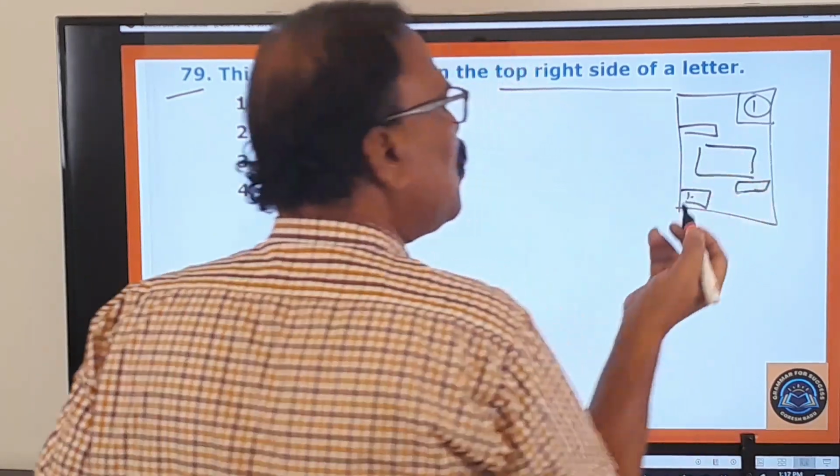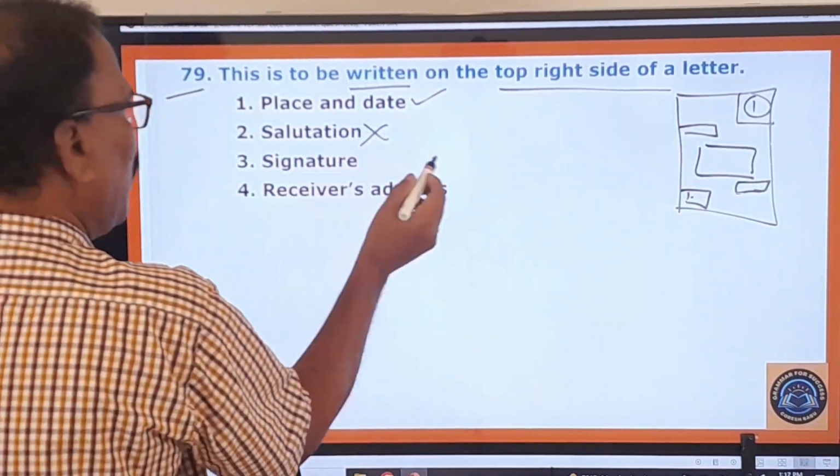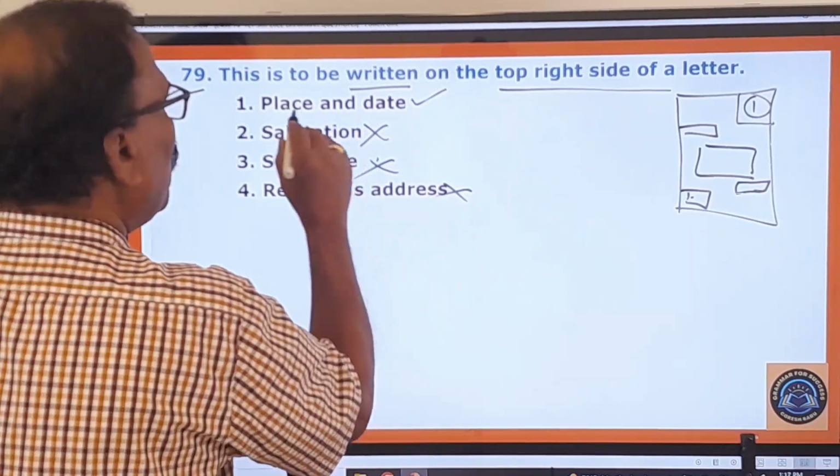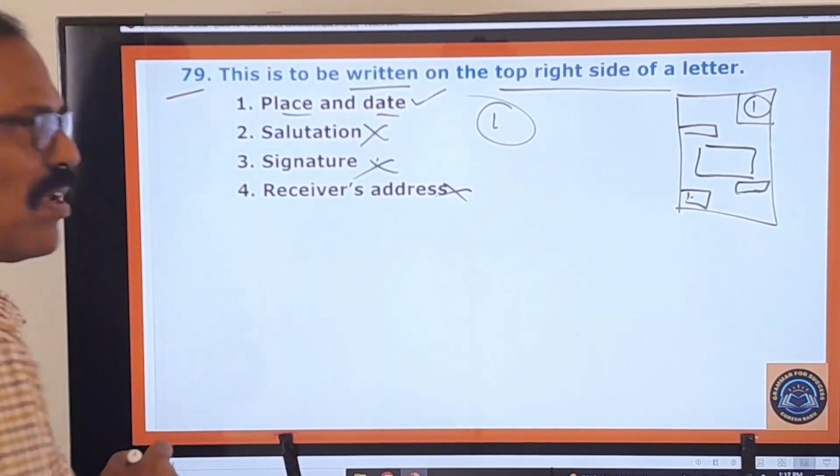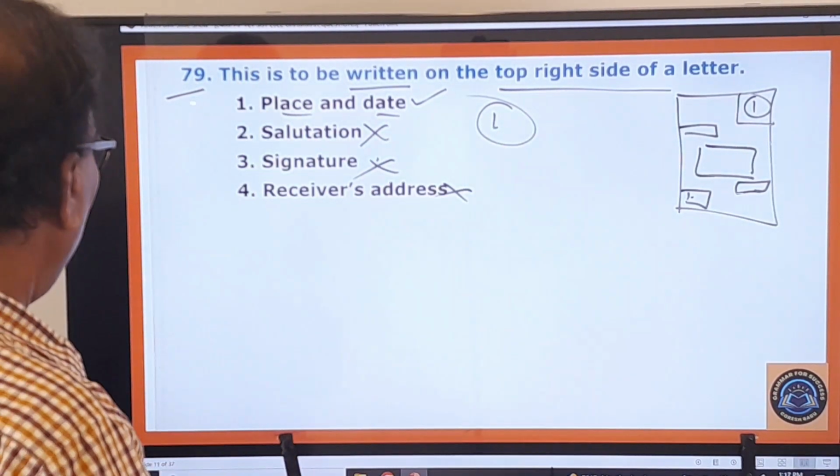And this is the to address. Like that. So salutation is not the right one, receiver's address. So only place and address. The first one is your option, answer, right? And you move on to the next one.